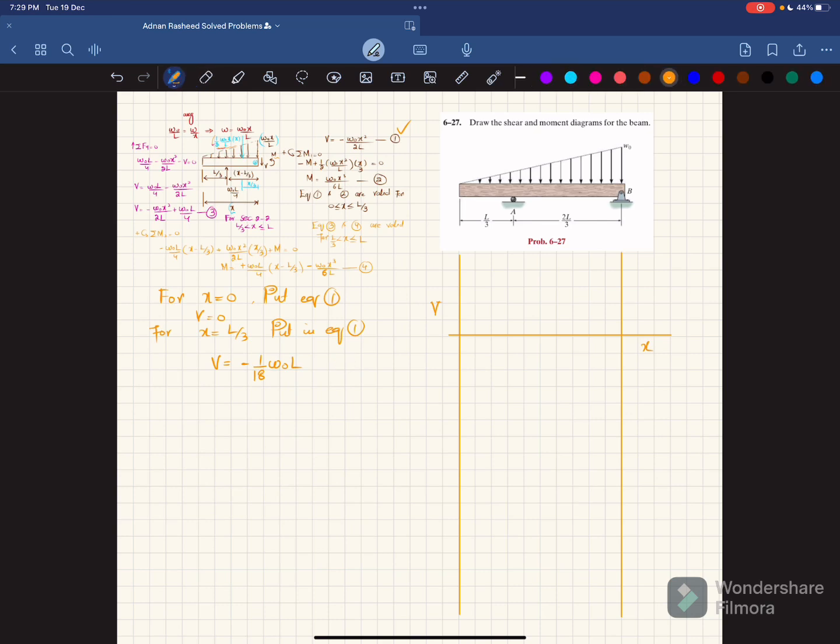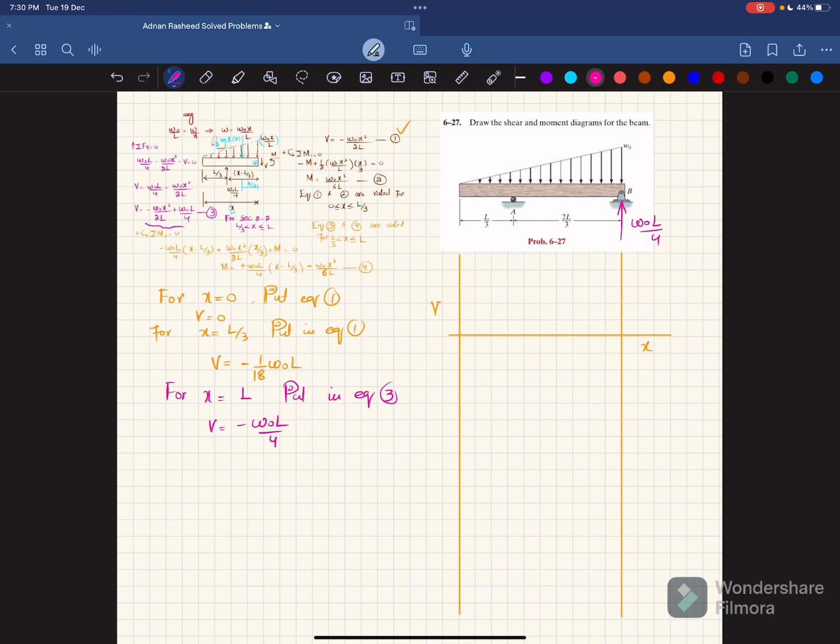Now for X equal to L, put in equation number 3. This is your equation number 3. When you put X equal to L in that, you will get V equal to minus W naught L over 4. Now you can see that at the end you will have RB, which is equal to W naught L over 4. It means that this will bring it to 0.